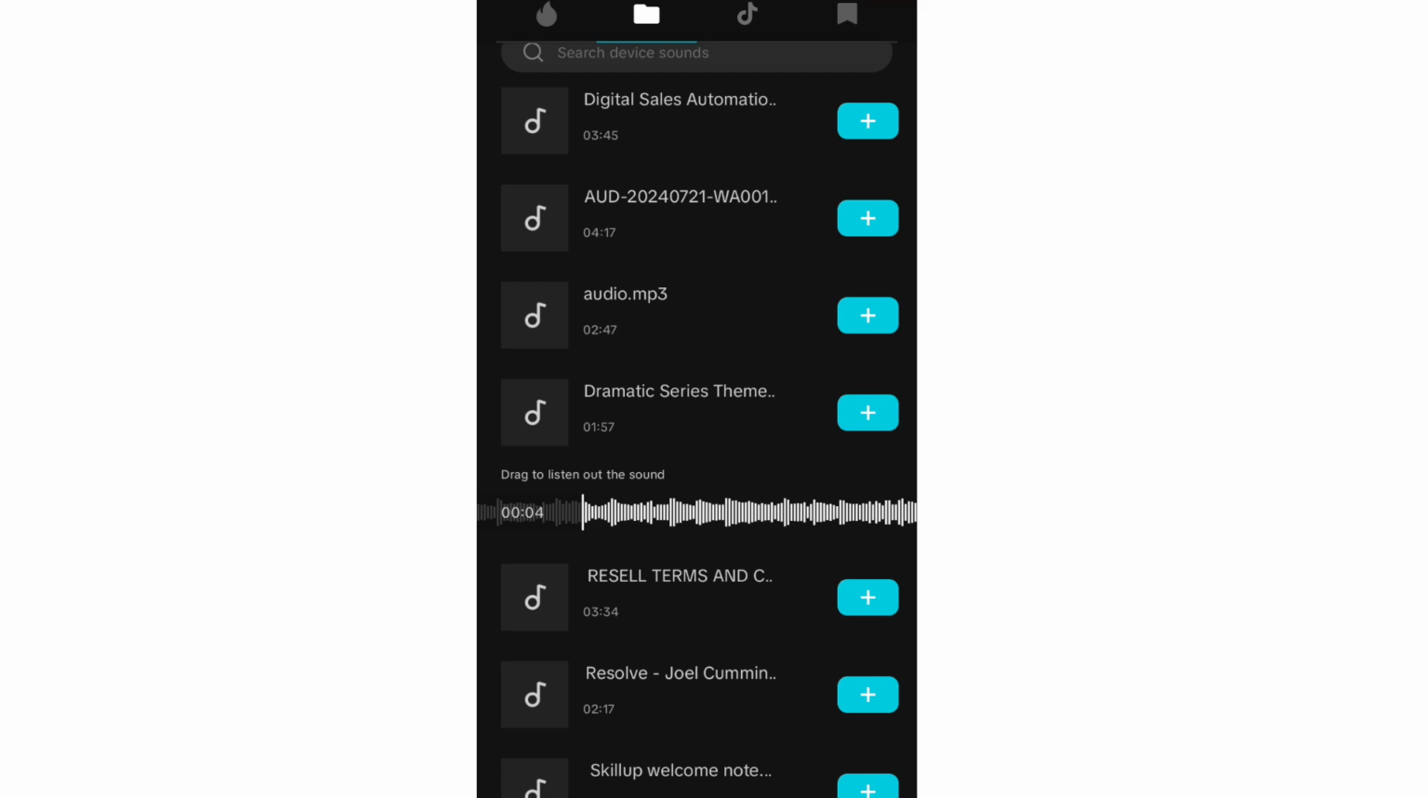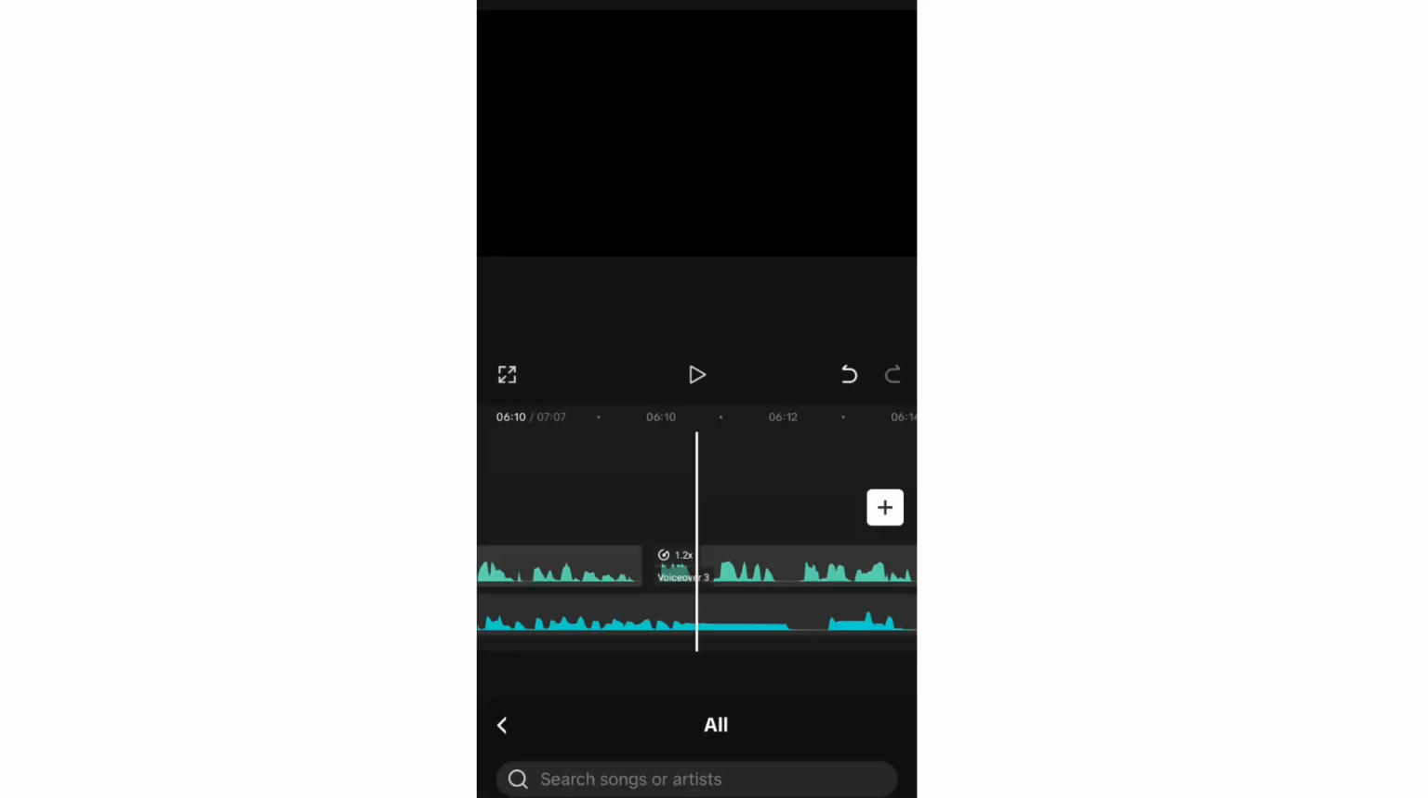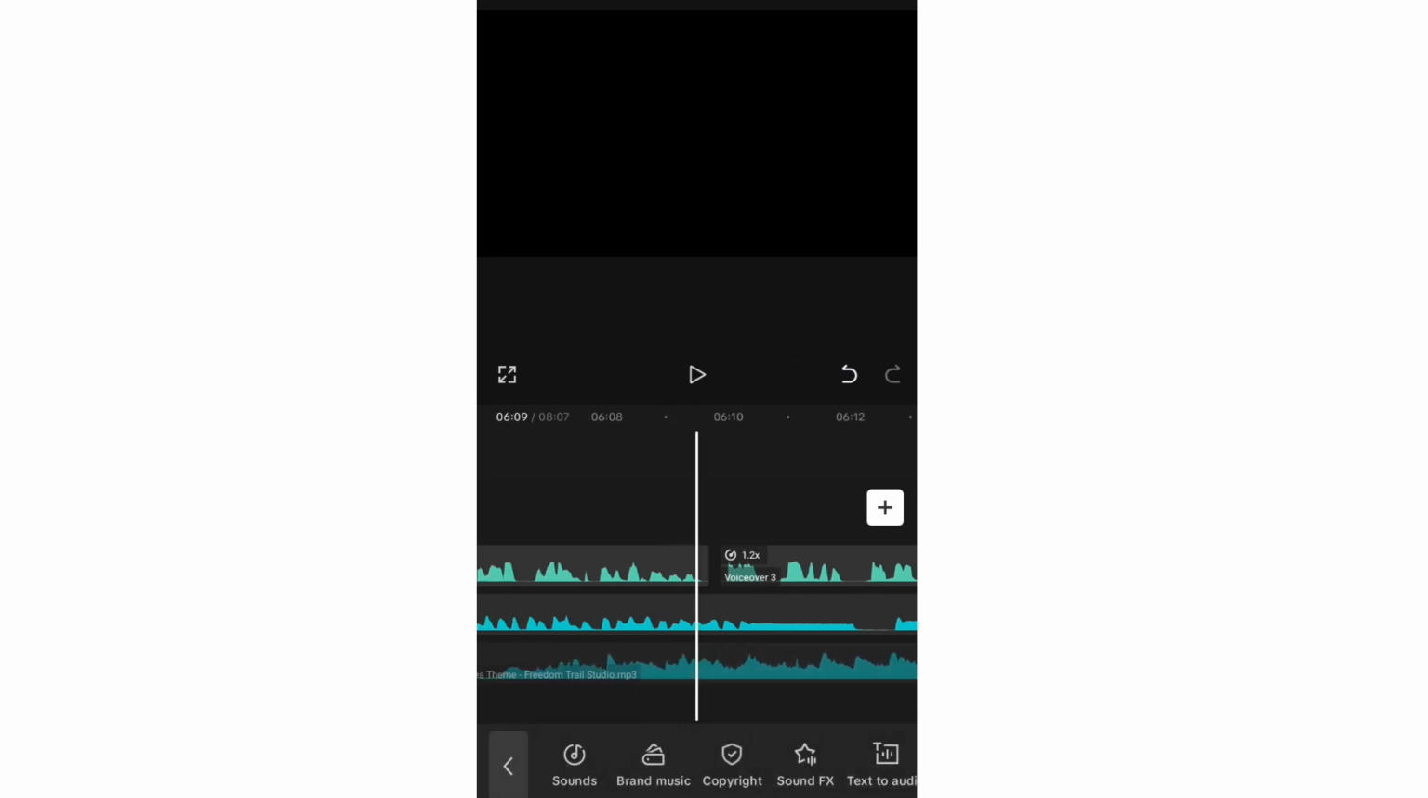So once you play it and you know that that's the particular one you want, you click on this plus sign to add it. Okay. So you press and hold and take it to the beginning, to where you exactly want it to be. Once you do that, the next thing is for you to do what? Reduce the volume. Don't let your background music overshadow your original audio.